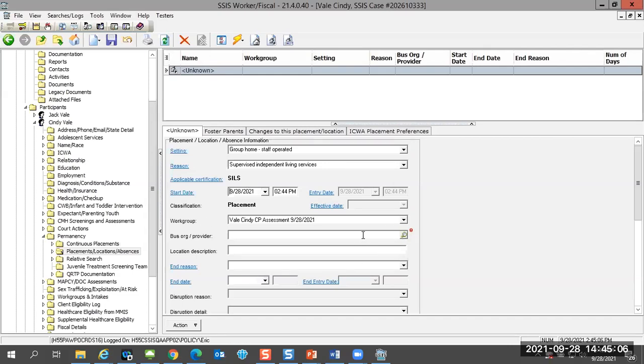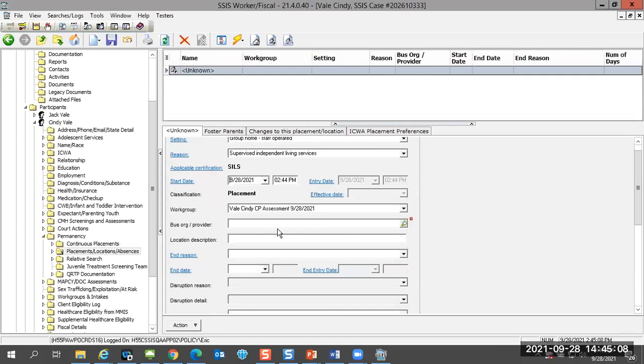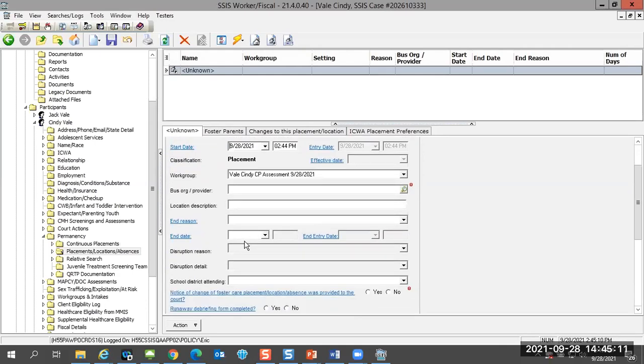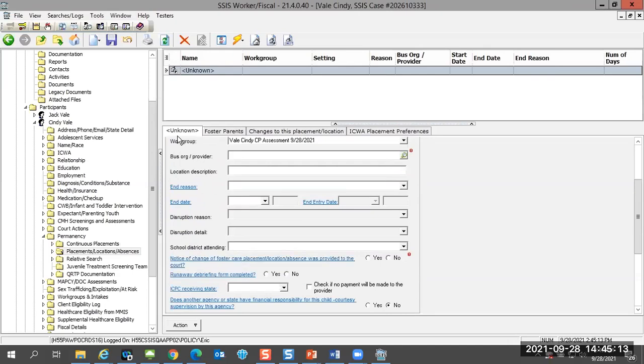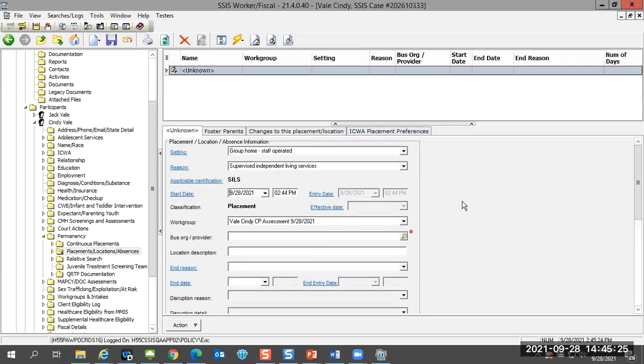I'm going to go ahead and enter the business provider and continue to fill out all of the required information related to the placement screen, the foster parent tab, and then if ICWA were to apply, the ICWA placement preference screen. So the purpose of this training really is to highlight what to enter in the top portion of that placement, location, and absence screen for FFPSA.